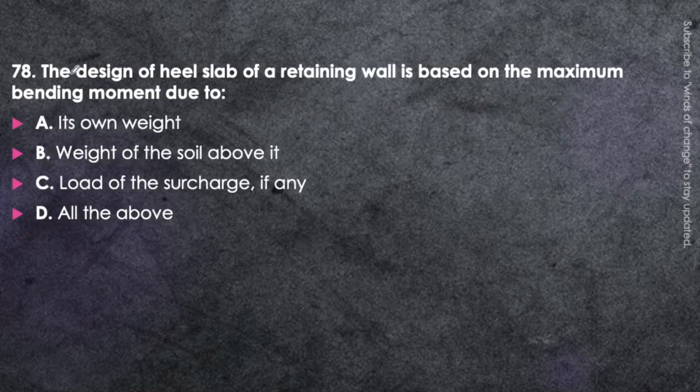Next question. The design of heel slab of a retaining wall is based on the maximum bending moment due to its own weight, weight of the soil above it, load of the surcharge if any, or all of the above. We are talking about the heel slab of the retaining wall. That will be based upon the maximum bending moment due to all of the above, that is due to own weight, weight of the soil above it, as well as the load of the surcharge. Okay, so memorize it. All these forces have to be considered while designing the heel slab of a retaining wall.